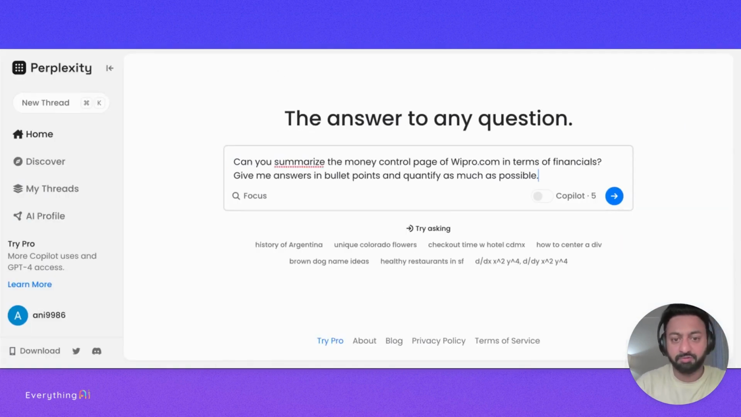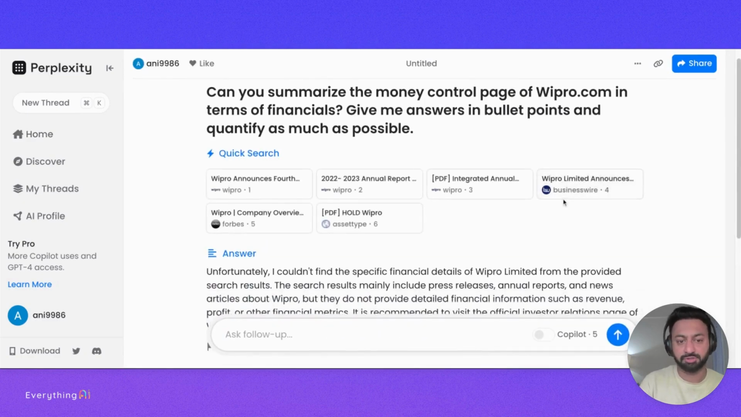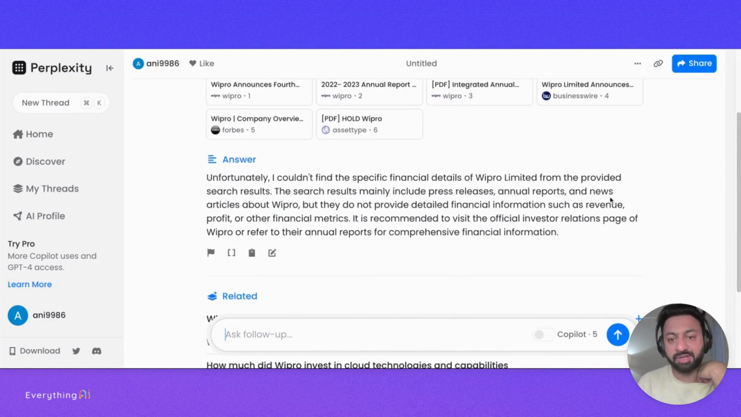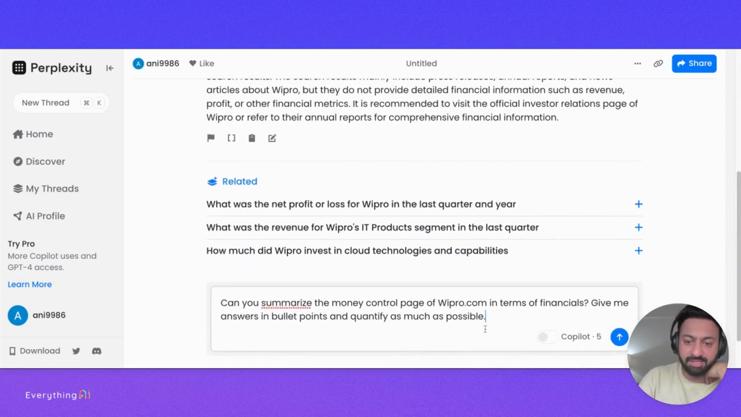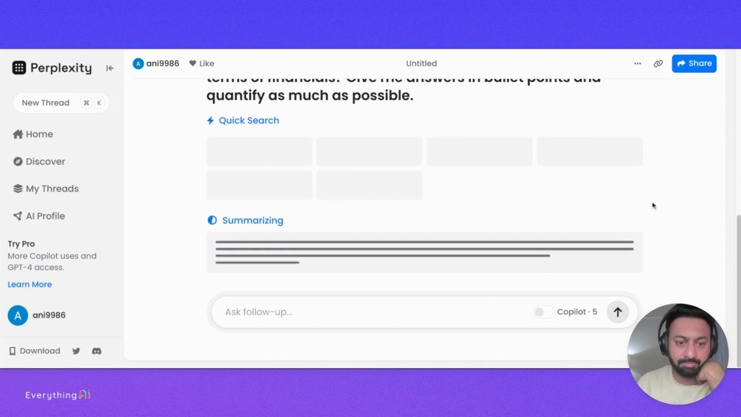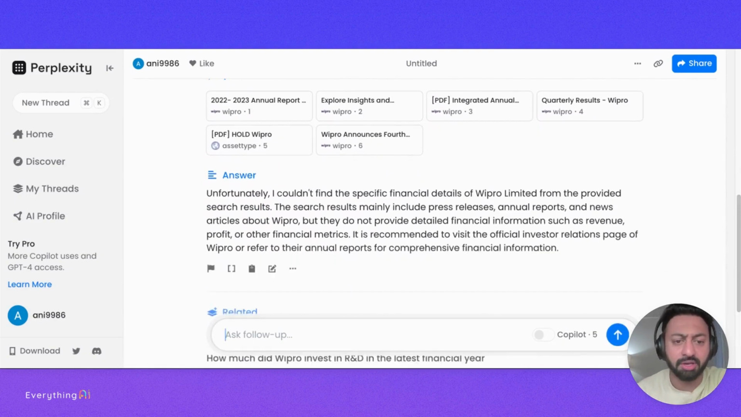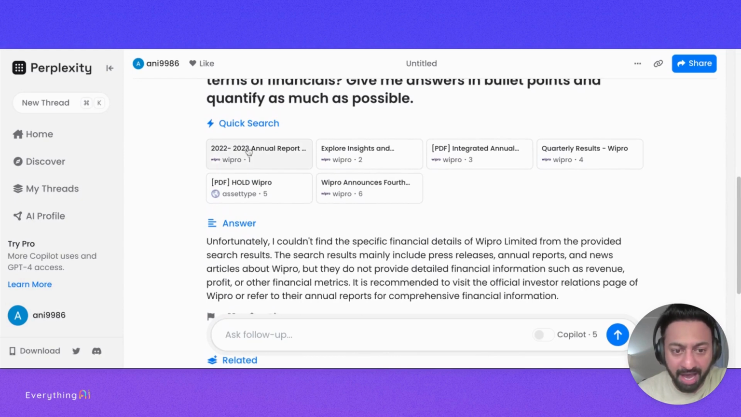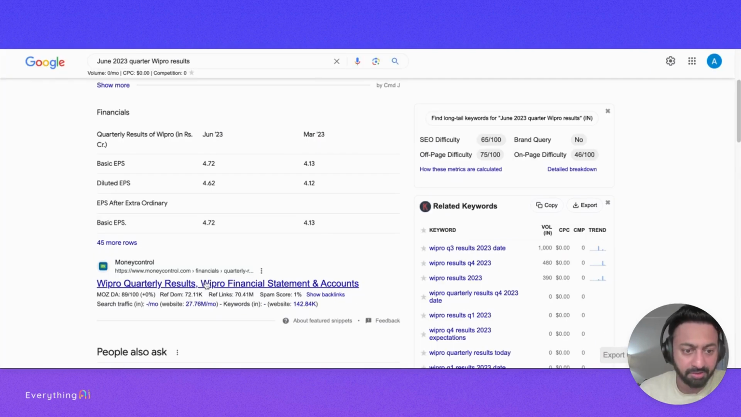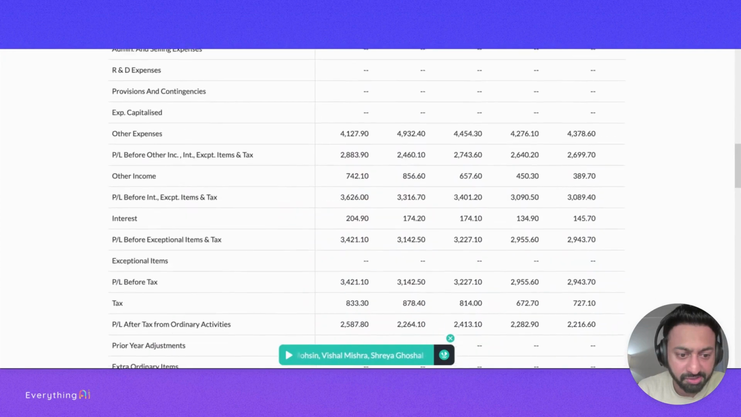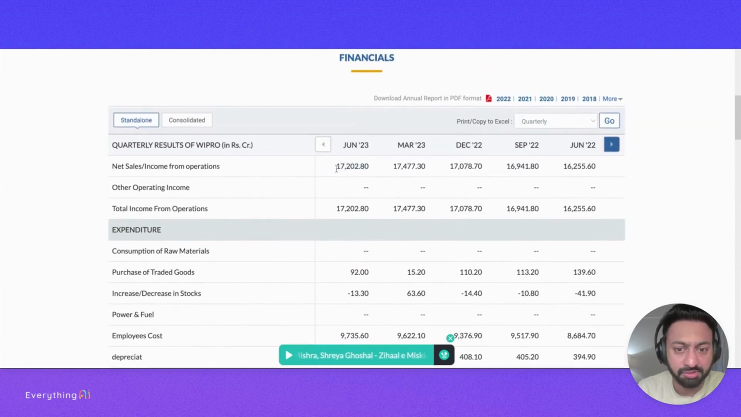This is powered by GPT-4, but in real time, right? So I say, can you give me the summary of the Moneycontrol page? It says, unfortunately, I couldn't find the specific details. Let's try this again, because I feel like that was some issue. Okay, very interesting. So it says I couldn't find the specific financial results of Wipro Limited from the search results, but what it's able to do is give you the annual report link, the integrated annual report link, and the quarterly results. Okay, let's look at Wipro quarterly results, which is 17,000 crores, right?